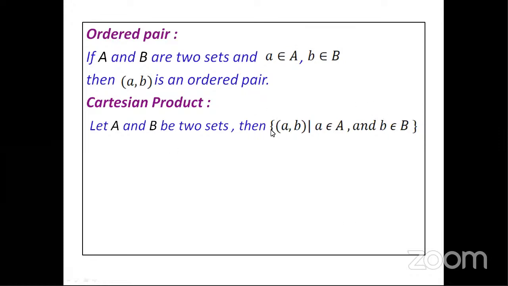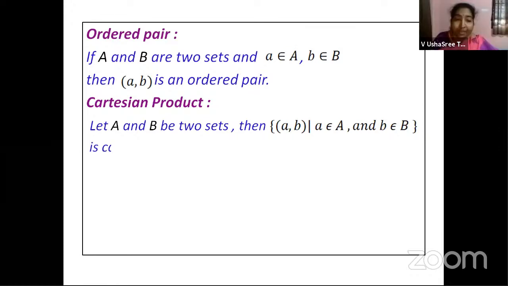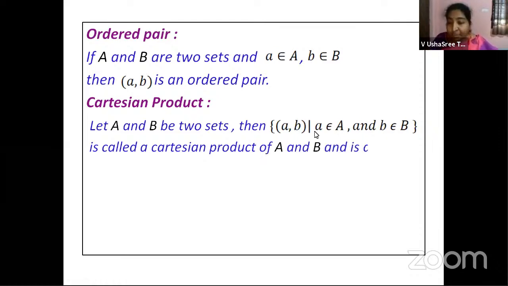Now, what are you taking in this set? The set of all ordered pairs, where the first coordinate comes from the first set and the second coordinate from the second set. So let A and B be two sets, then {(a, b) such that a belongs to A and b belongs to B} is called the Cartesian product of A and B, and is denoted by A cross B. The Cartesian product of two sets A and B is denoted by A cross B.